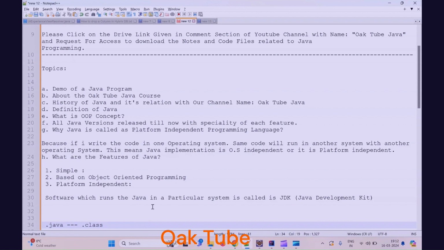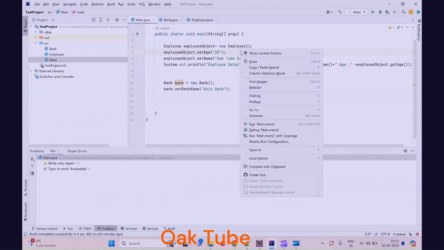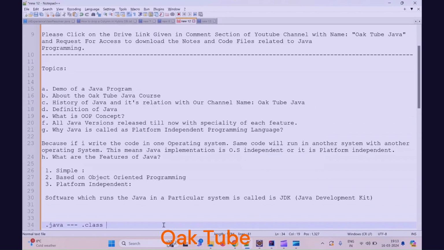Then you will ask me, Aman, what is the difference between a .java program and a .class program? As soon as JDK converts the program with the extension .java into .class, this program will not remain as it is. This program will be converted into bytes. We have already learned what bytes are, right, in our college times.